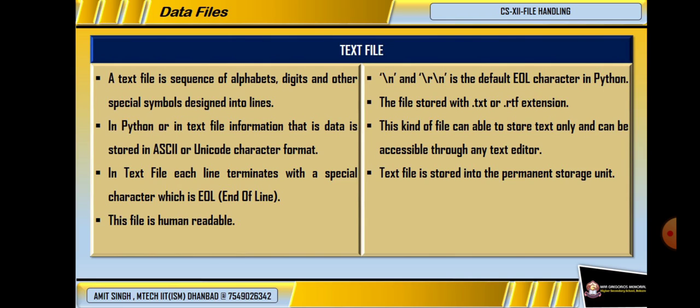This kind of file can store text only and can be accessed through any text editor. Without any text editor, we cannot even read the text file. This file stores the information in permanent storage that is non-volatile in nature.